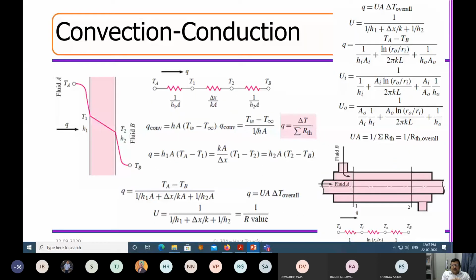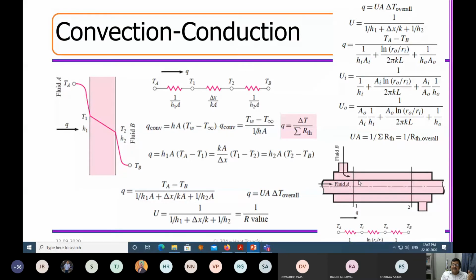Now, let us go for a little bit more complicated situation. Gradually, when you learn this modeling, you also have to learn how to implement this in engineering problems. So finally, if you look at the syllabus, what are the engineering devices that we are targeting? Say suppose there is a heat exchanger. What is a heat exchanger? There is a fluid A, which is either hot or cold. Let us consider this is a hot fluid.